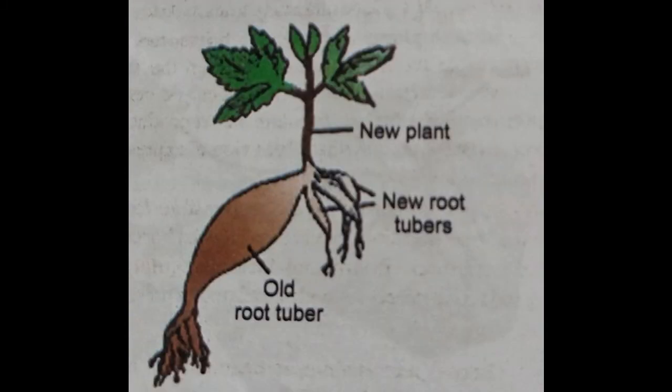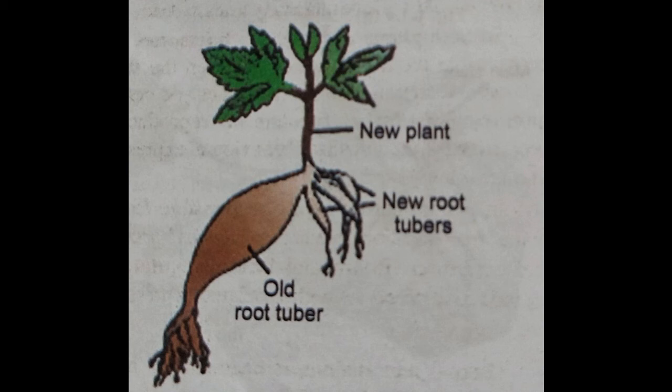Next, it is the dahlia plant, which bears a very beautiful, brightly colored flower, and very large in size as well. But they do not bear seeds; the new plants develop from the underground root tuber.